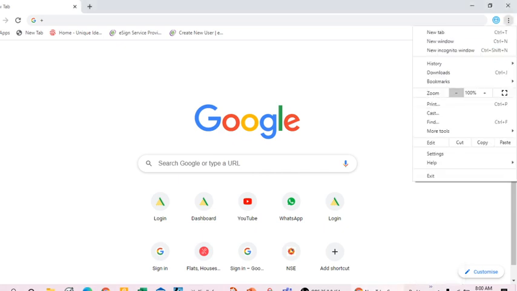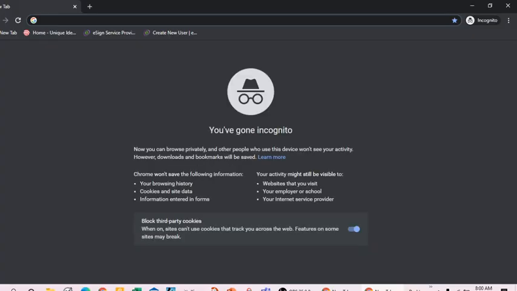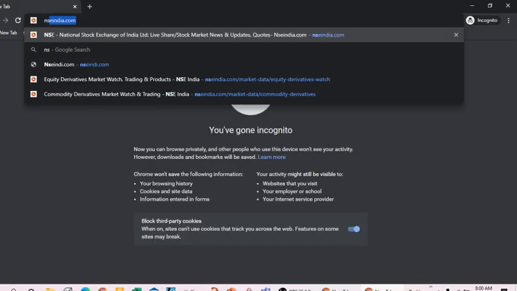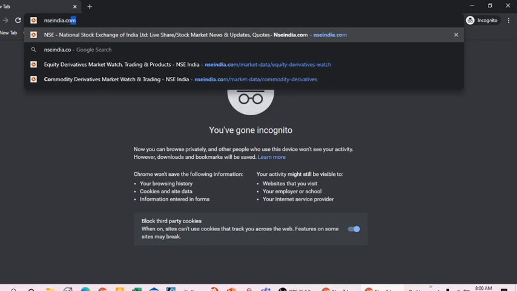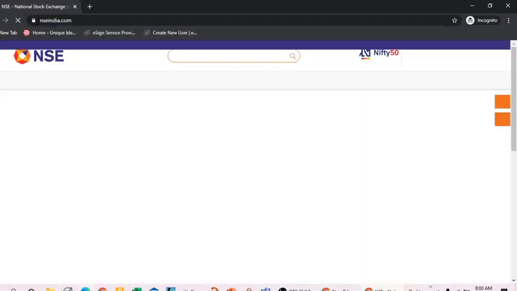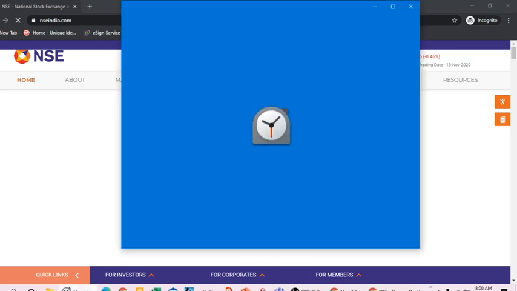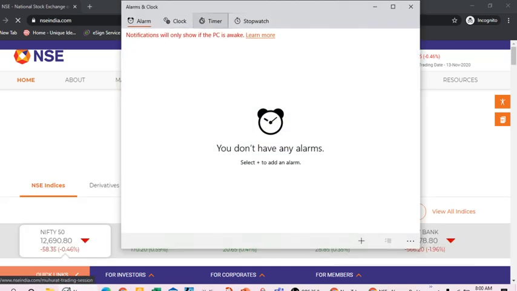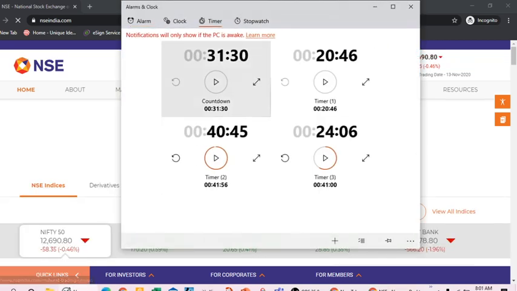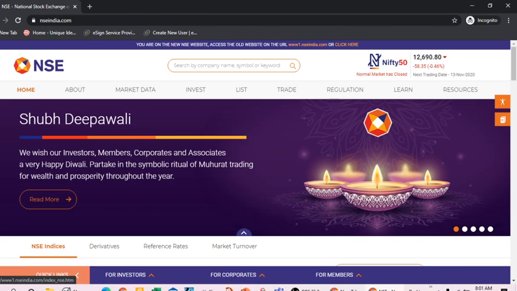We will open the Internet window, and in this window we will go to nscindia.com. Now we will analyze the data on nscindia.com. For that purpose we will go there first.